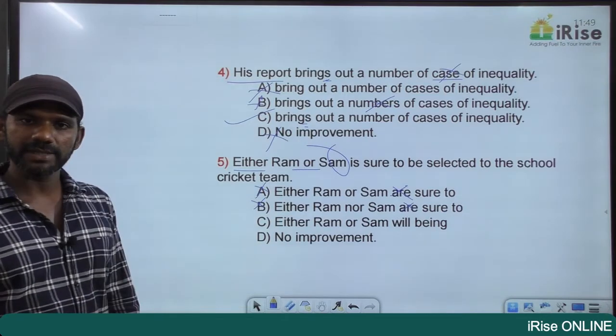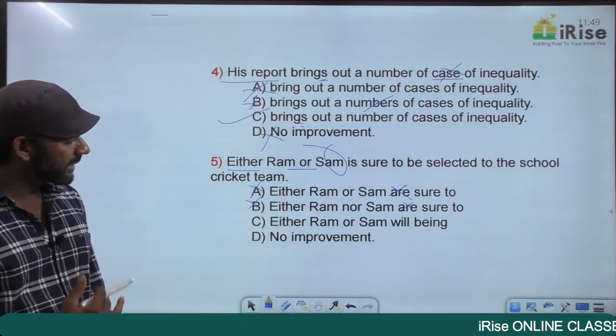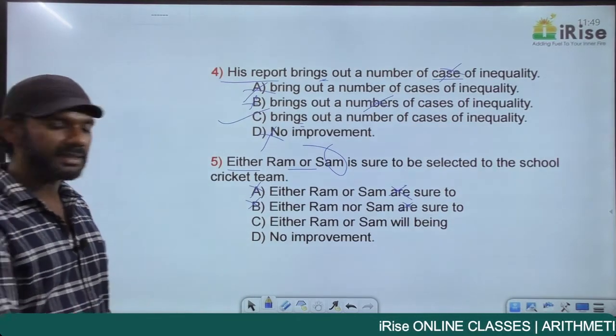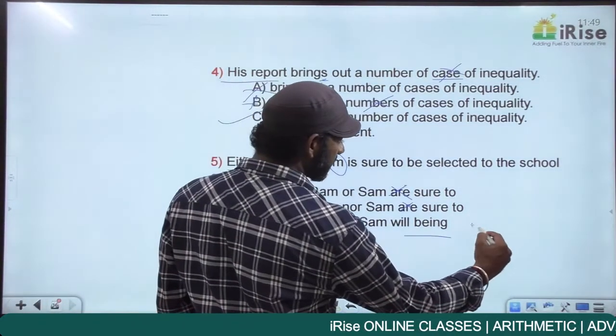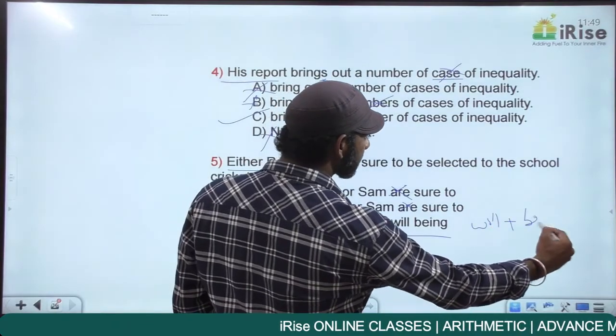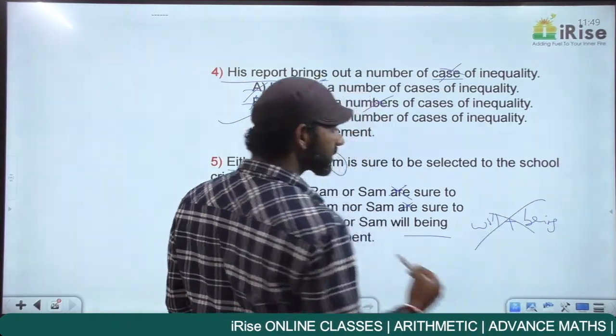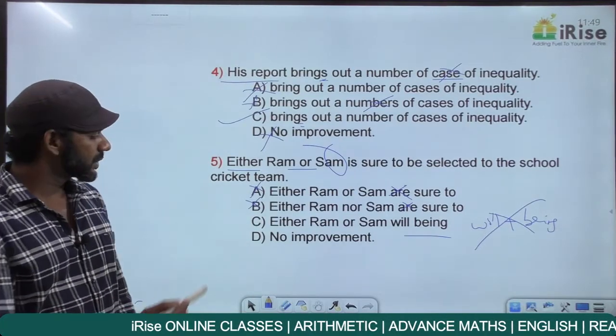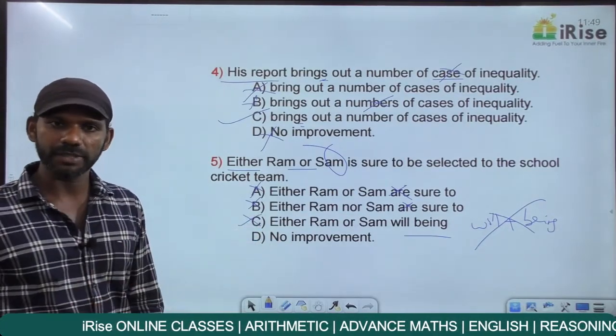Now we have two options left, C and D. Come to C: "Either Ram or Sudhir will being". There's nothing like "will being", there's no such structure in English. This is a wrong one. All these come in tenses in the next topic that we'll discuss in detail. So C is eliminated, only one option is left.